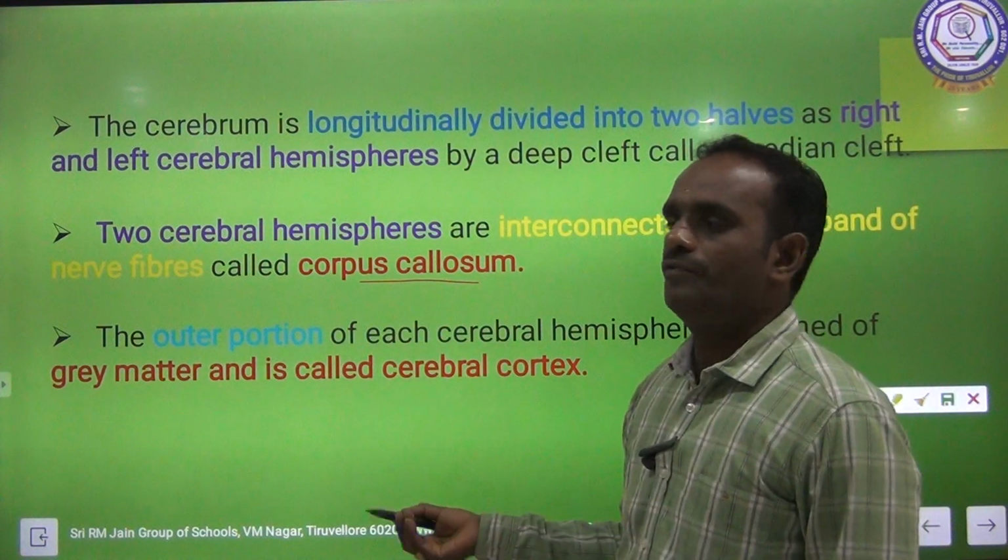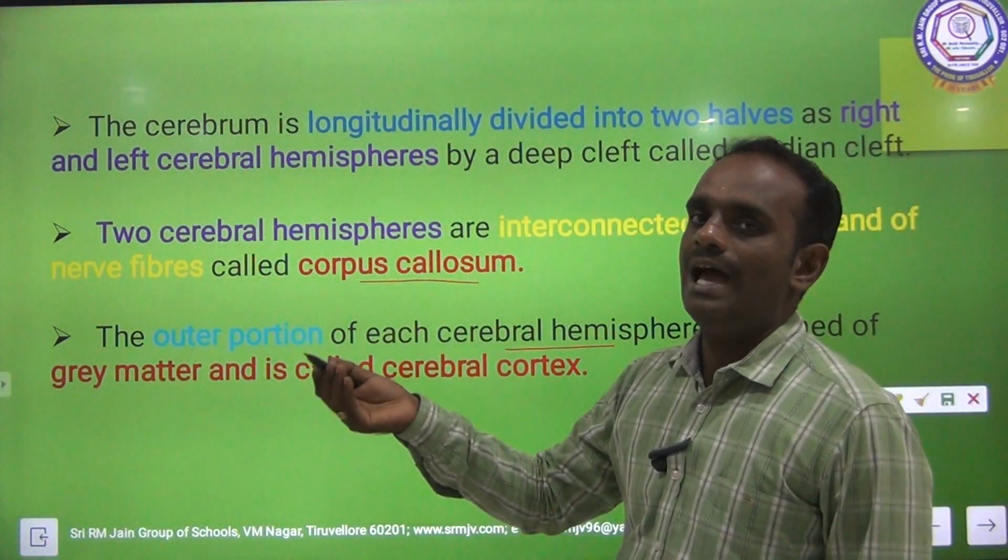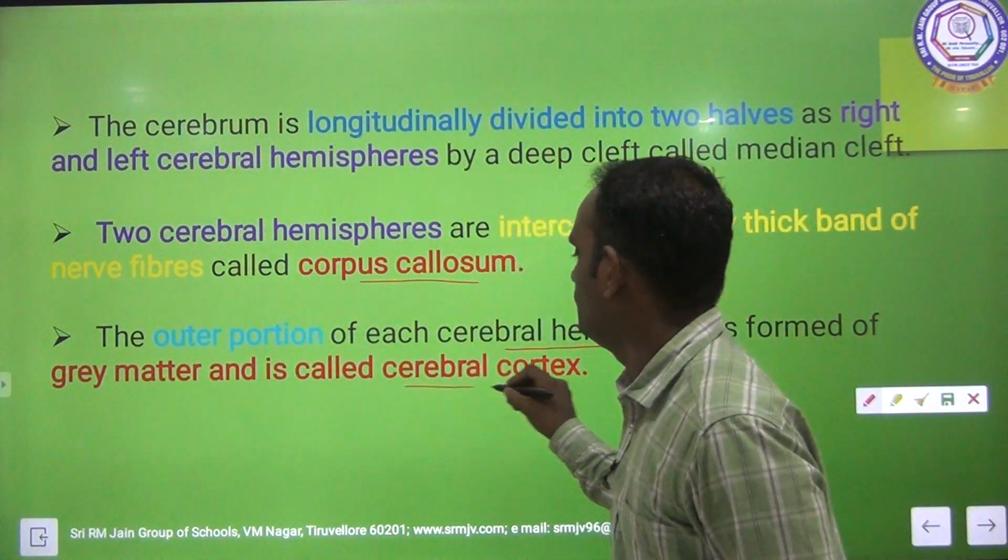The outer portion of each cerebral hemisphere is formed of grey matter and it is called the cerebral cortex.